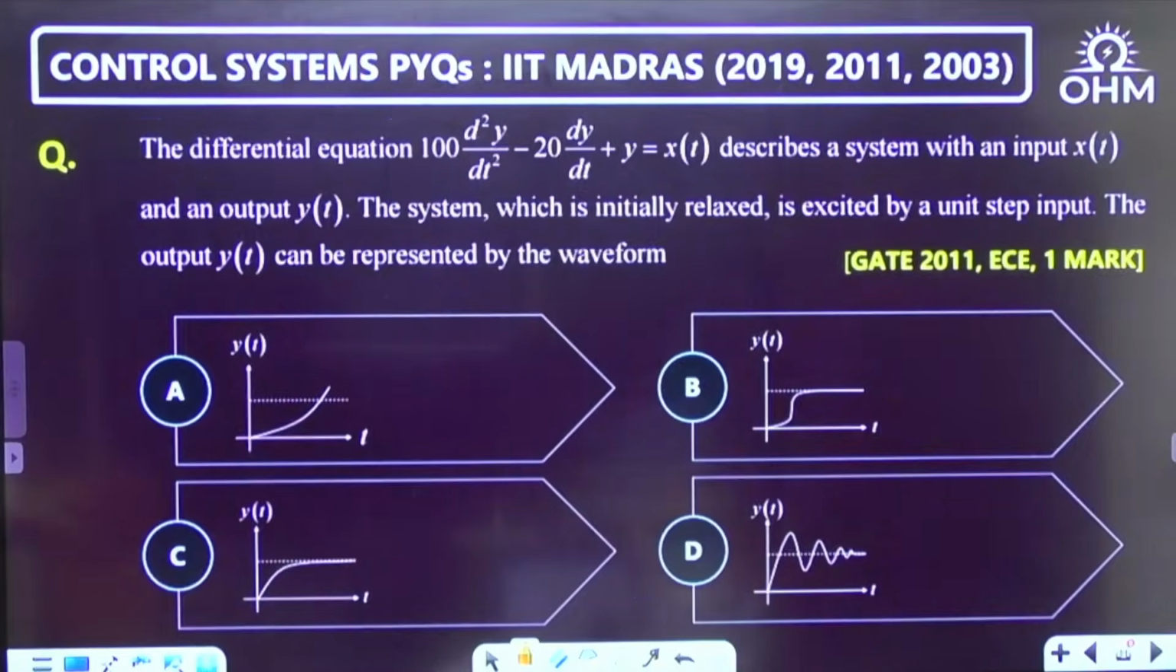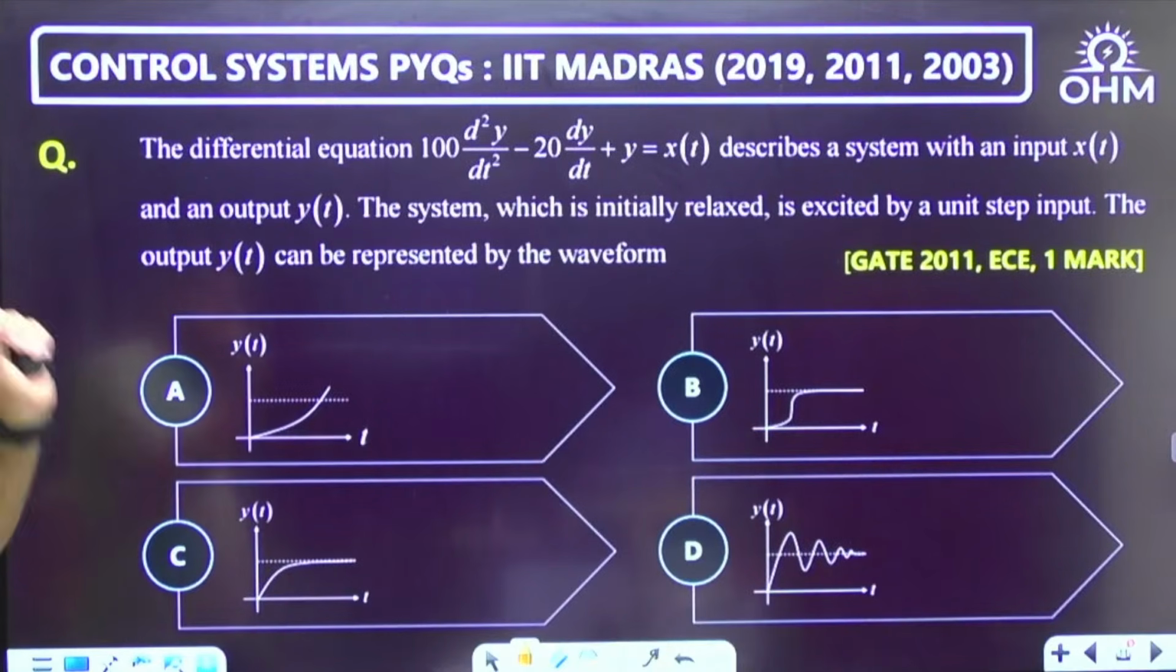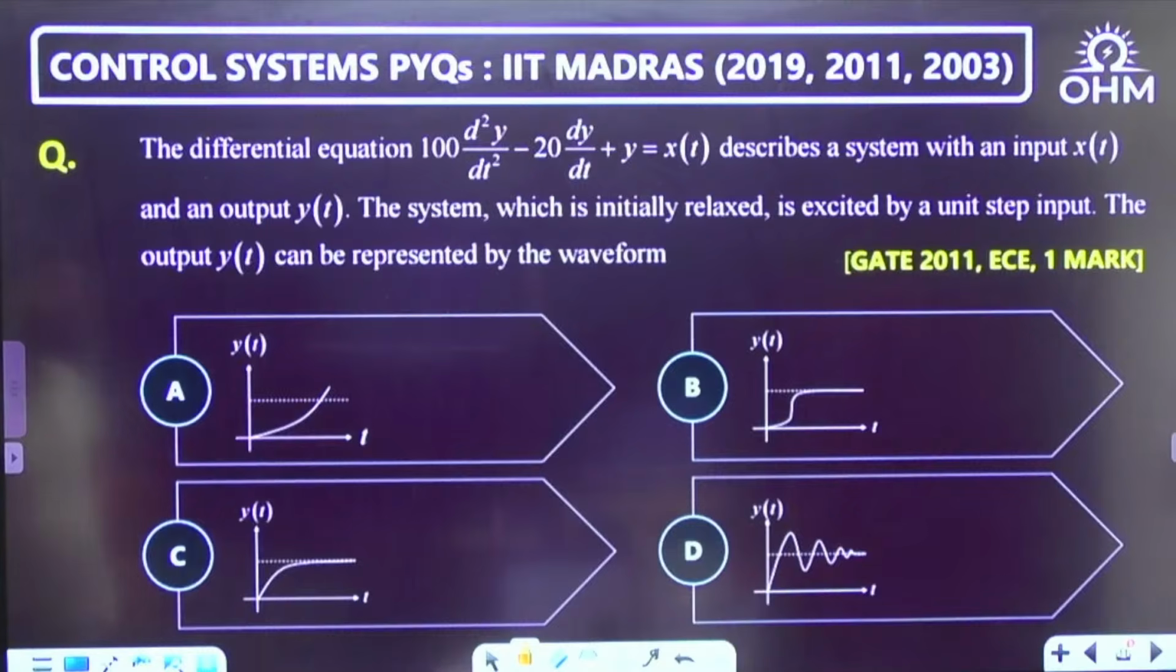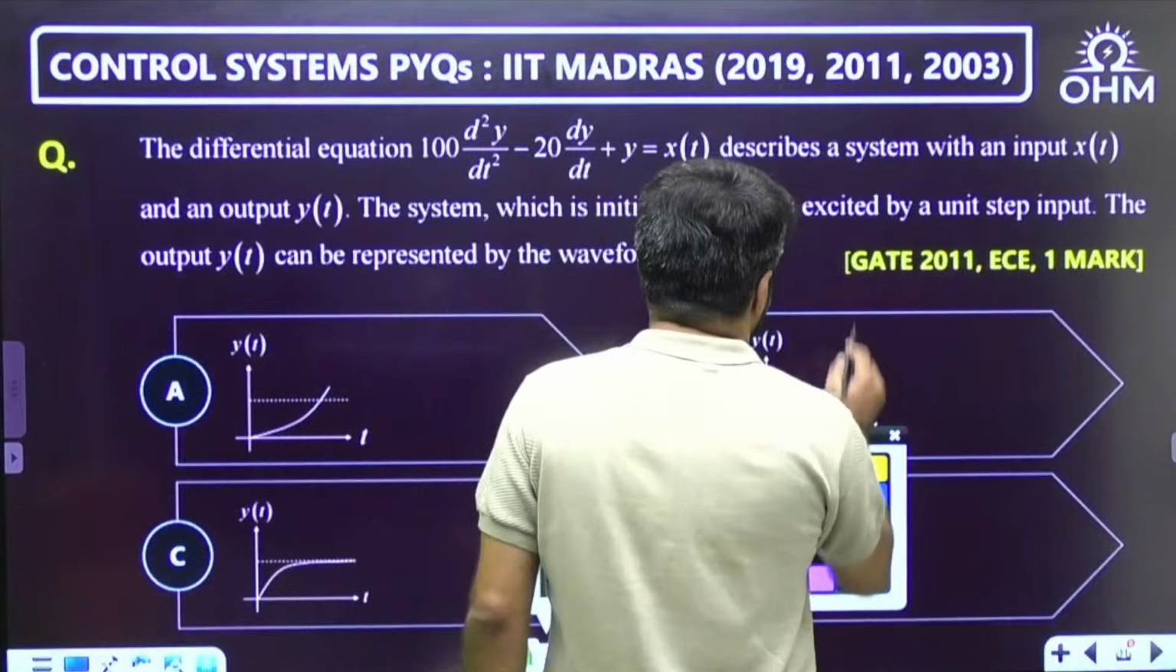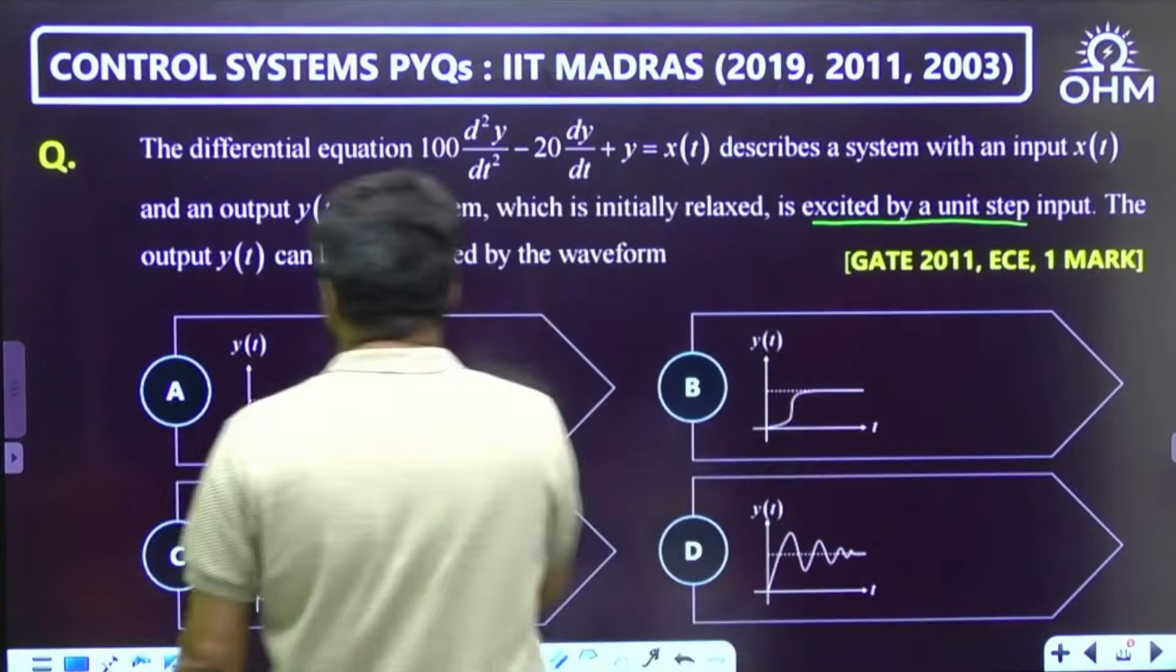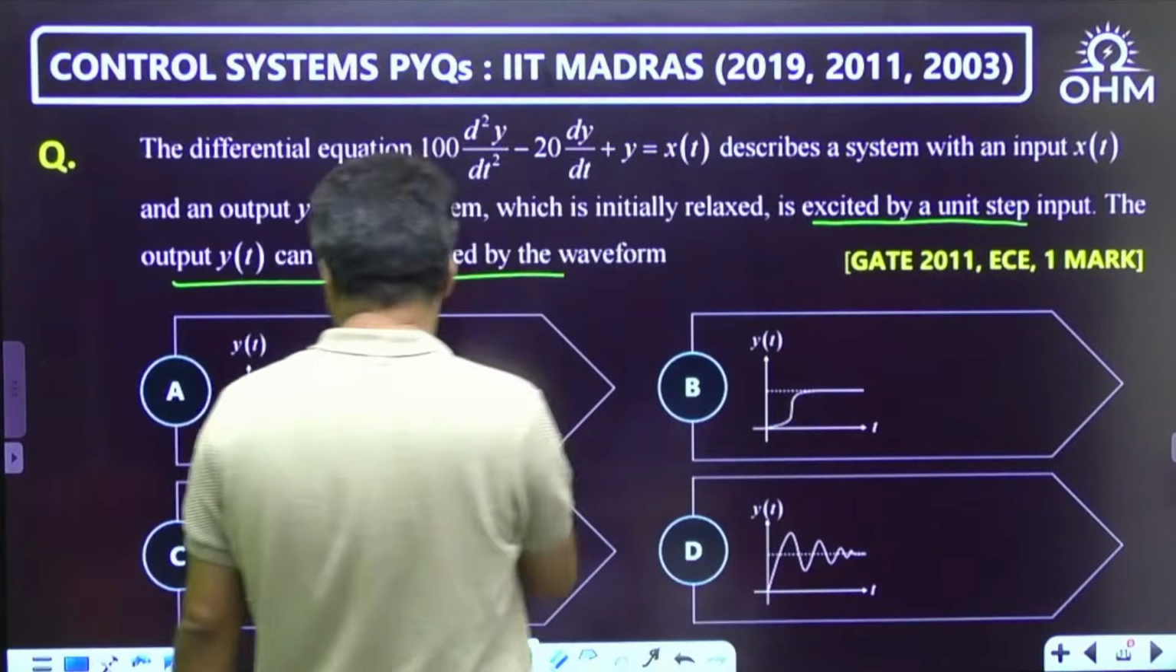Next one. The differential equation, GATE 2011 EC 1 mark, is given to you. 100 d2y by dt square minus 20 dy by dt plus y equal to xt describes the system with input xt and output yt. The system, which is initially relaxed, is excited by a unit step input. The output yt can be represented by which waveform?